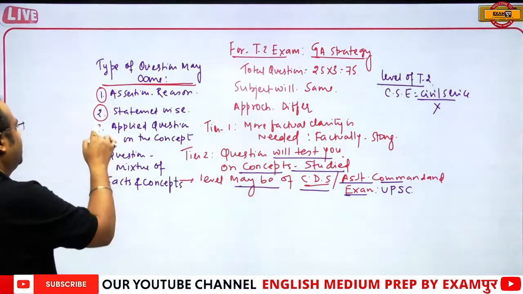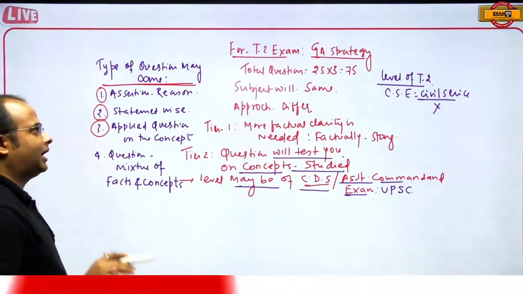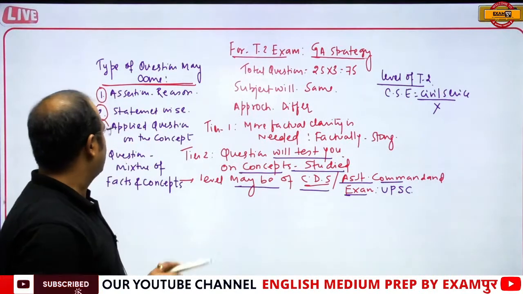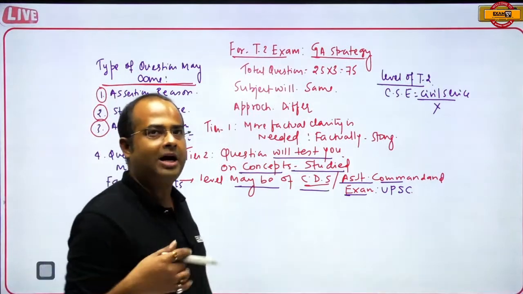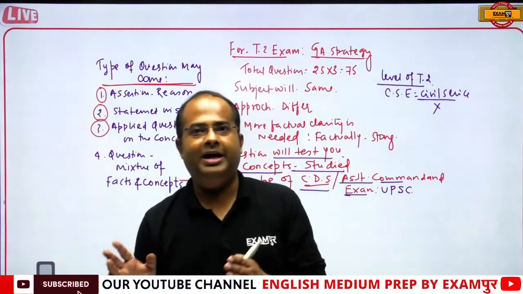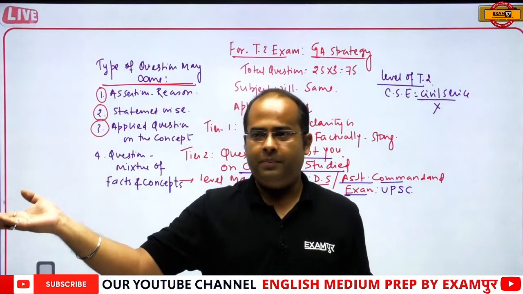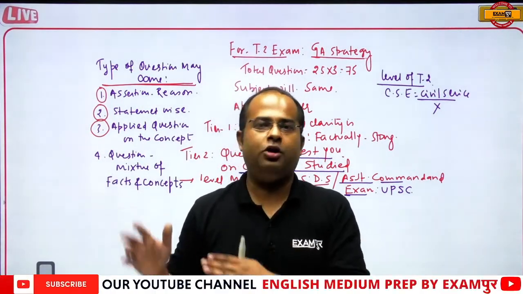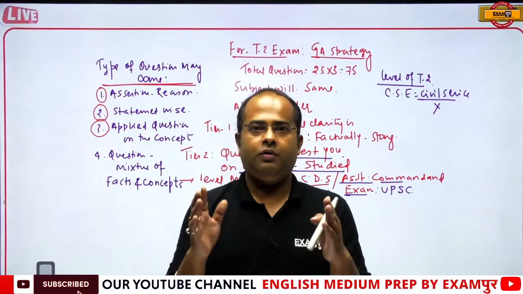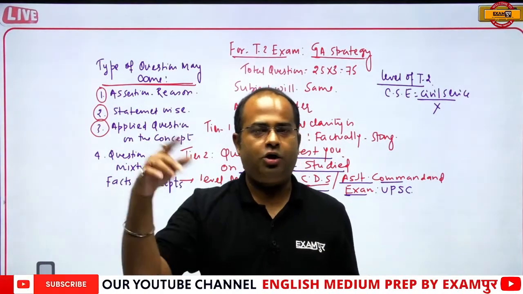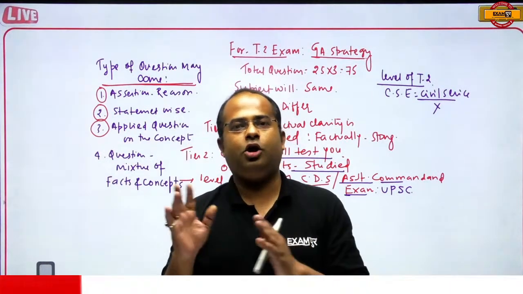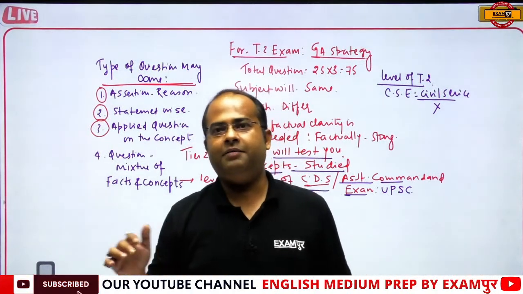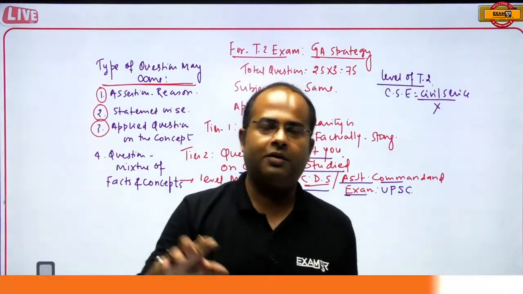Now, the third type of question they may ask is the question applied to the concept. For example, in the evening session on YouTube, I took a question: in what condition can a chief minister of a state not vote in the presidential election? The options were like: if the chief minister is a member of the legislative council, if the chief minister is not a member of the legislative assembly.